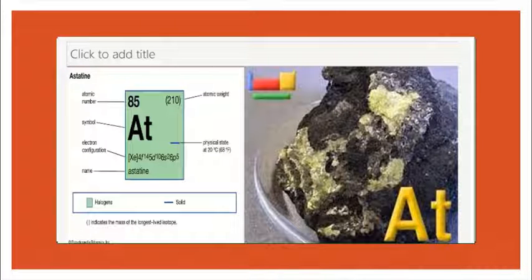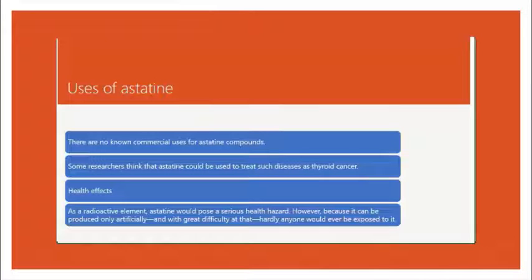The next is astatine, atomic number 85, atomic weight 210. Uses of astatine. There are no known commercial uses for astatine compounds. Some researchers think that astatine could be used to treat diseases such as thyroid cancer.